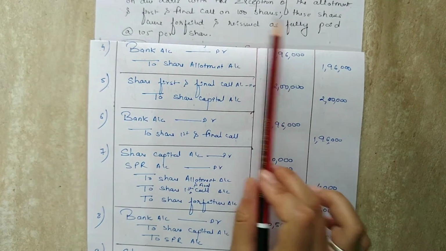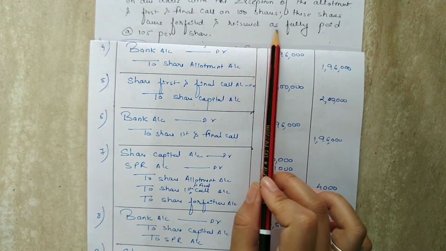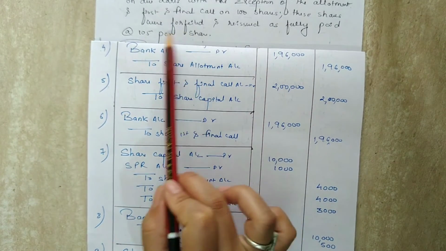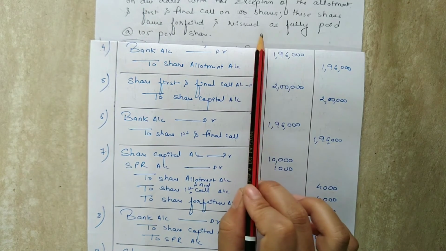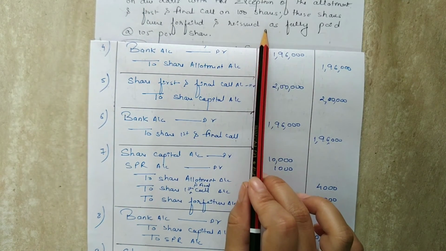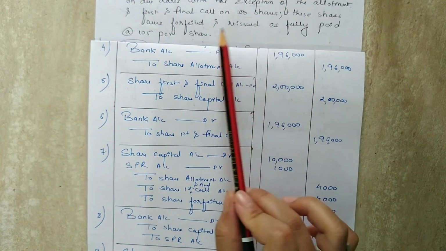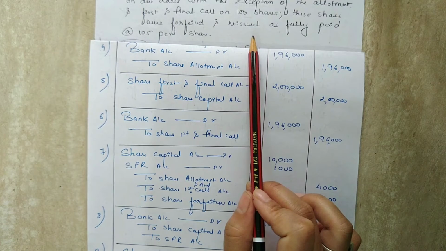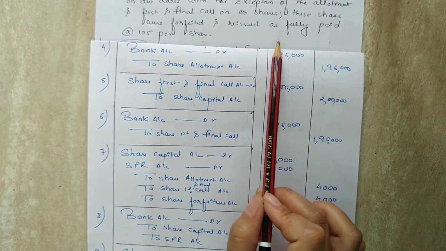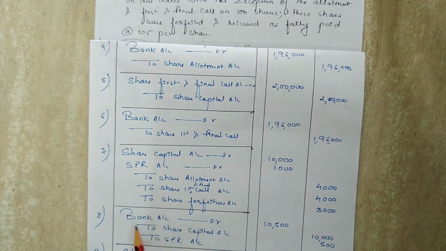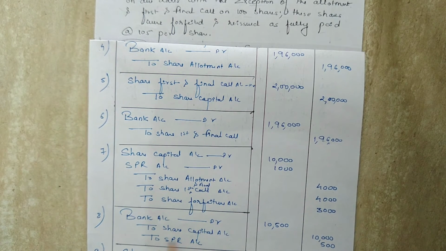So now 100 shares which were forfeited are reissued at rupees 105 per share, which means it has been reissued at premium because the called up amount is rupees 100 and reissue amount is rupees 105. That means the shares have been reissued at a premium of rupees 5 per share. And the entry will be bank account debit to share capital account, to securities premium reserve account. When the shares are reissued at a premium, then the securities premium reserve account is always credited.